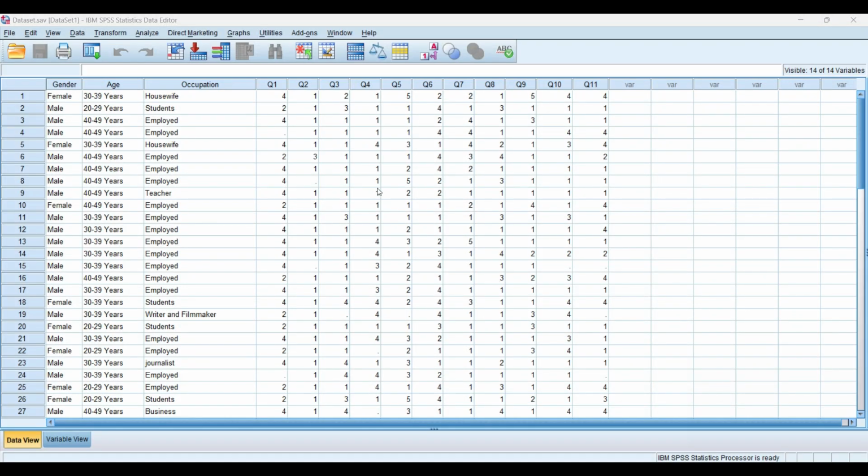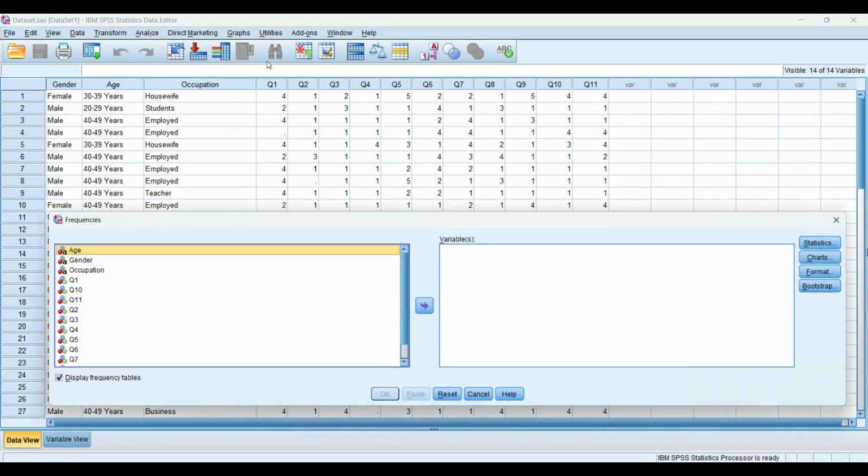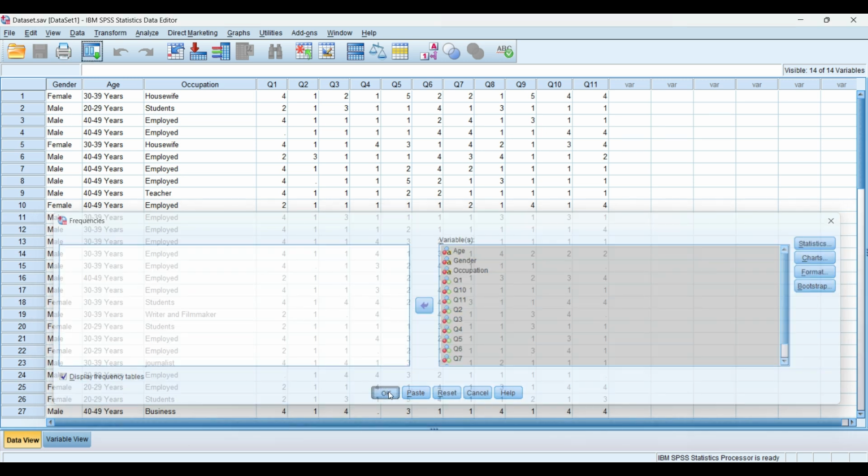Okay, so first of all we see how many missing values are in each survey question. We will click on Analyze, then Descriptive Statistics, then Frequencies. We will put all variables in the variable set and then click on OK.